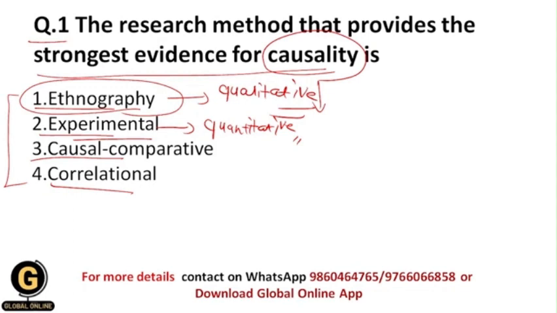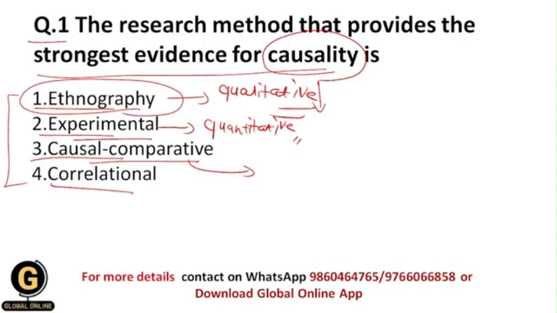What is the causal comparative research method? This is the research method in which we also study the cause and effect relationship between the variables, but here we study facts which have already happened in the past. That's why we don't have proper control over the variables, like we have in experimental research. This is the most important thing in the causal comparative research method.